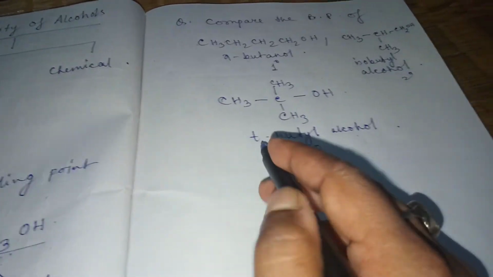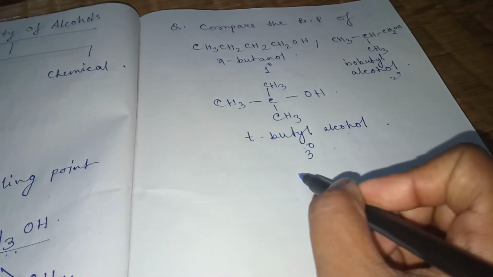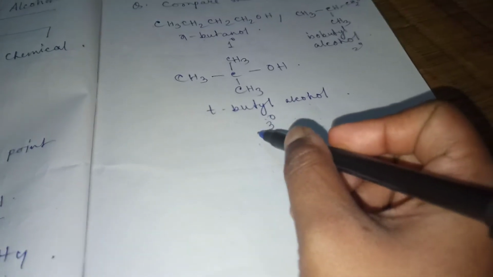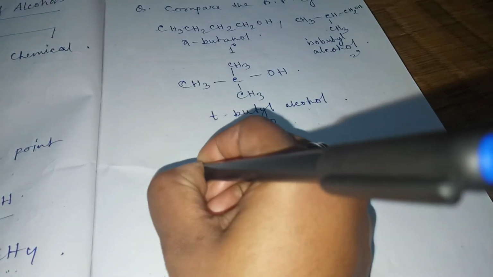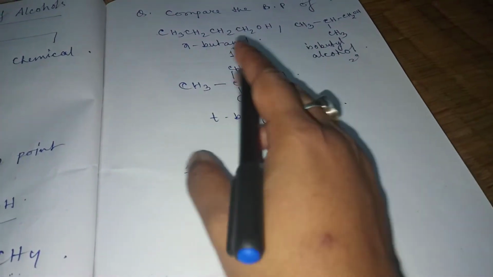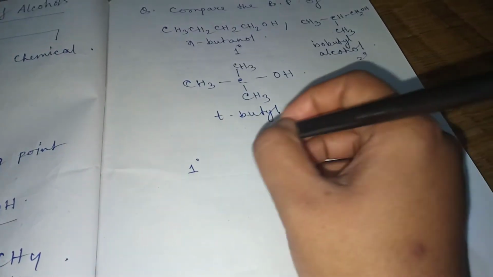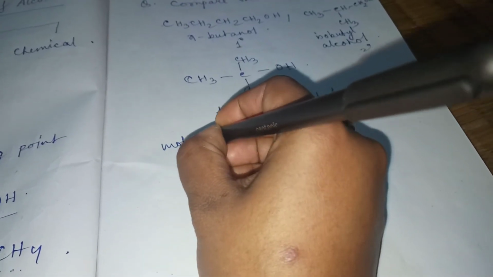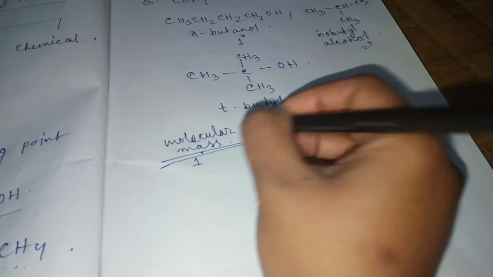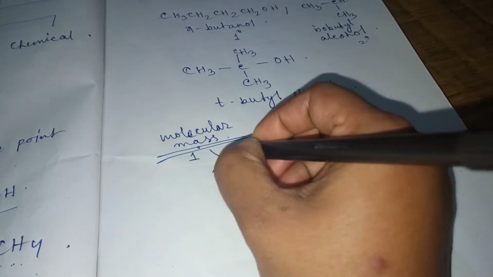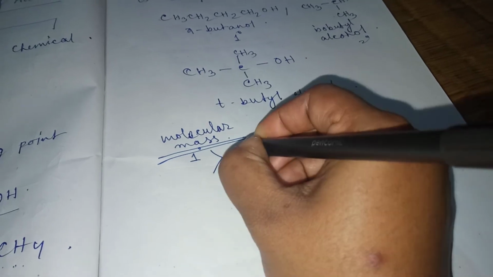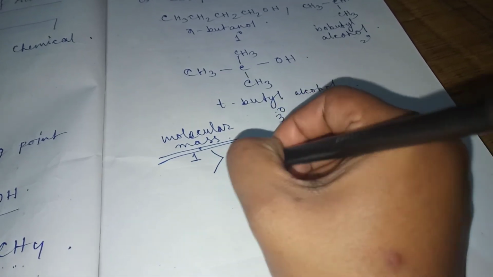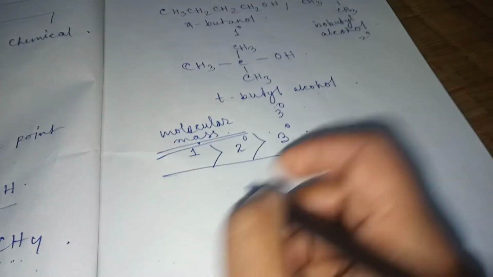If you have to compare the boiling point between primary, secondary and tertiary alcohol, then always remember that they are all of almost similar molecular mass. Molecular mass is almost the same. Then always primary alcohol has a higher boiling point than secondary and then tertiary. Why?